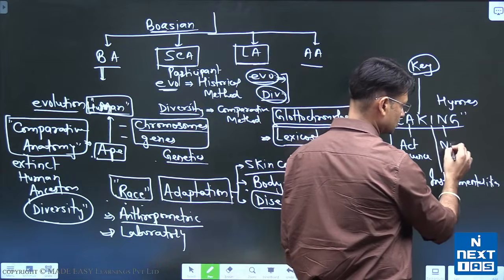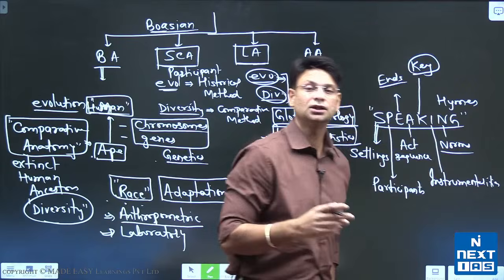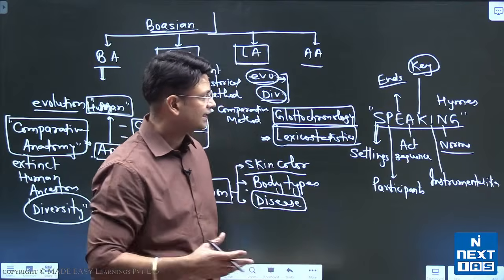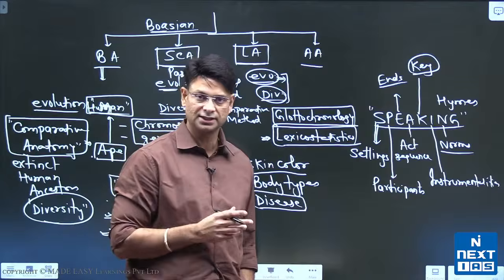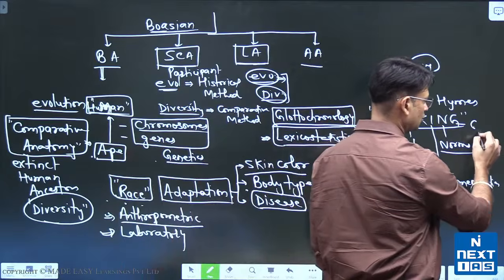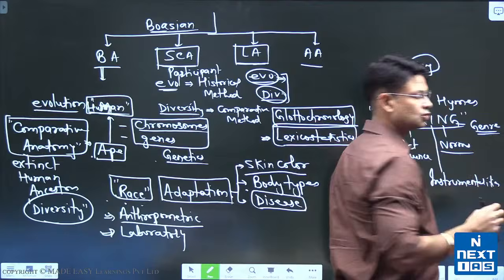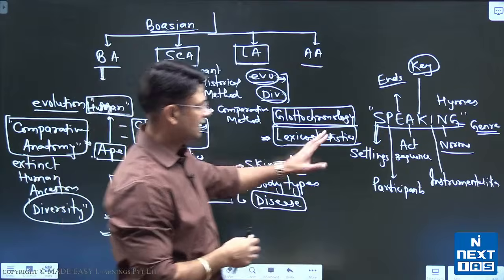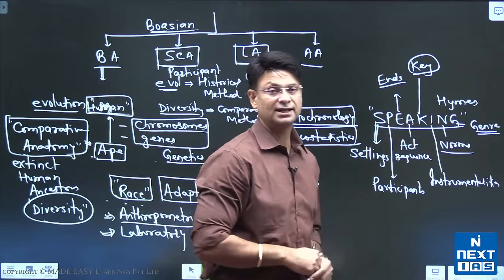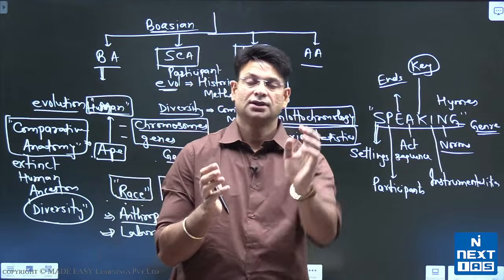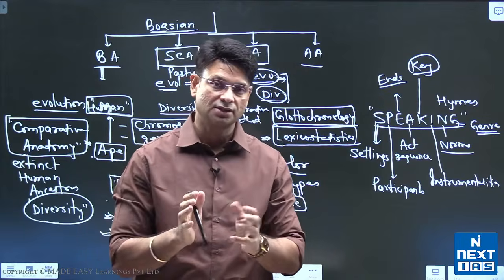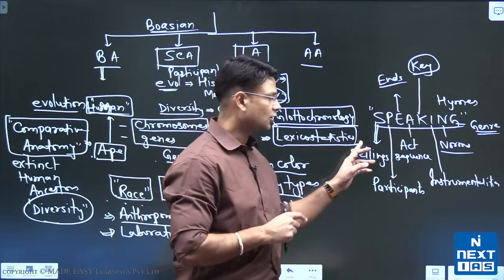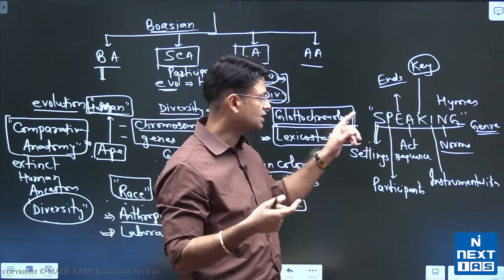N stands for norms. What are the norms? Norms you can say are the rules that we are following. We are not fighting here. We have specific rules for educational institutes, right? And G is for genre. That means our genre is education. We are not doing any comedy here when we are studying. So these are the 8 letters that describe how language is used in a social context. Different kinds of communication can be studied using this SPEAKING model.